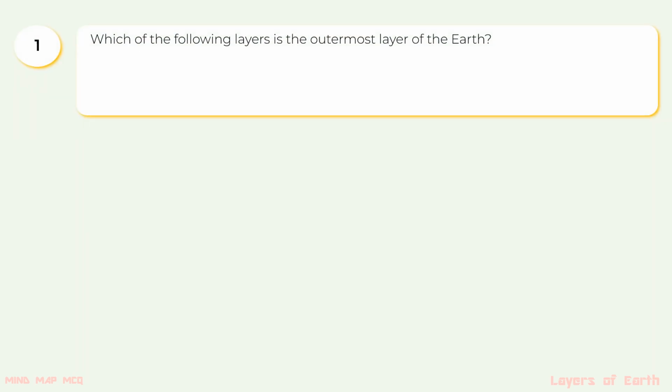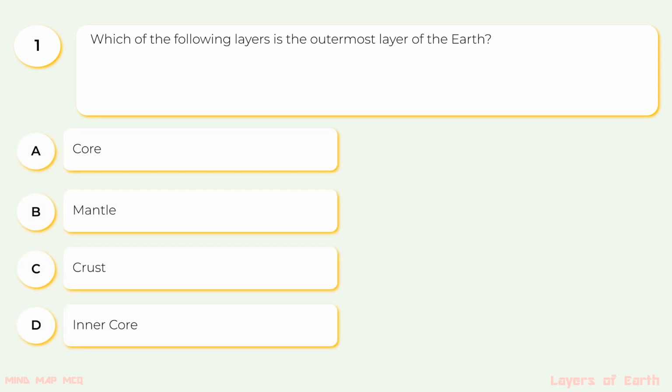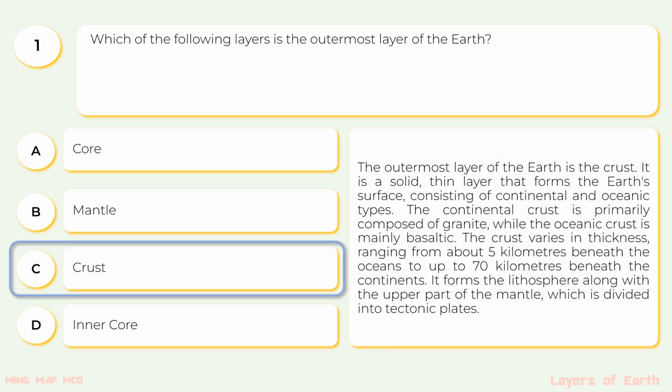1. Which of the following layers is the outermost layer of the Earth? The options are A. Core, B. Mantle, C. Crust, D. Inner core. The correct option is C. Crust. The outermost layer of the Earth is the crust.